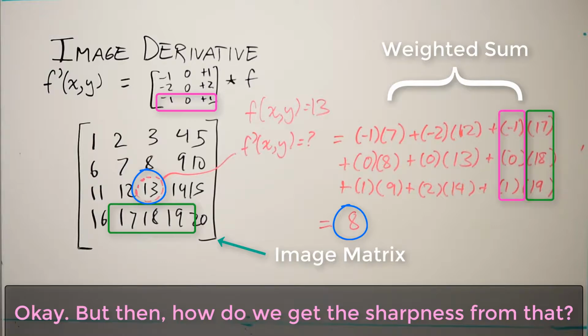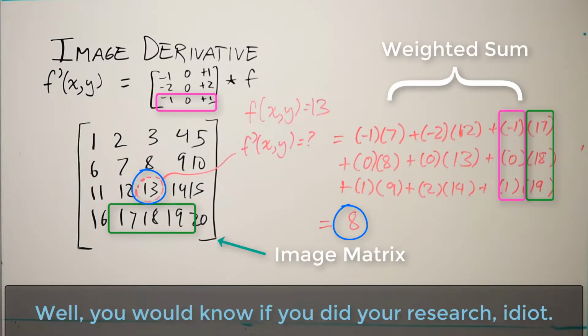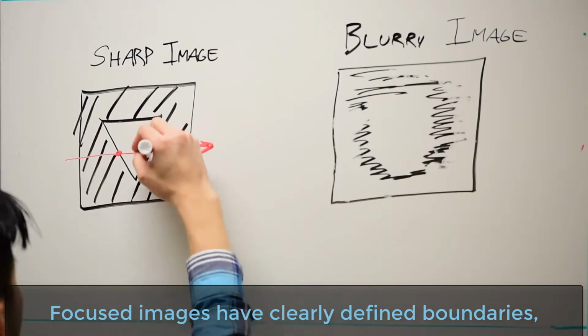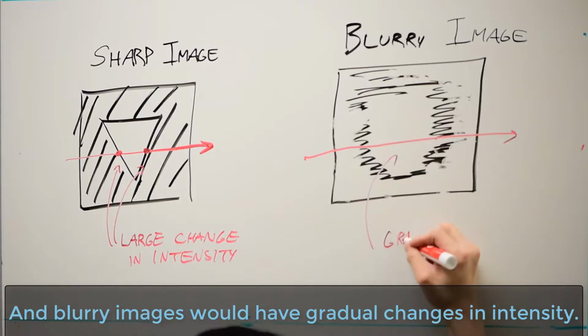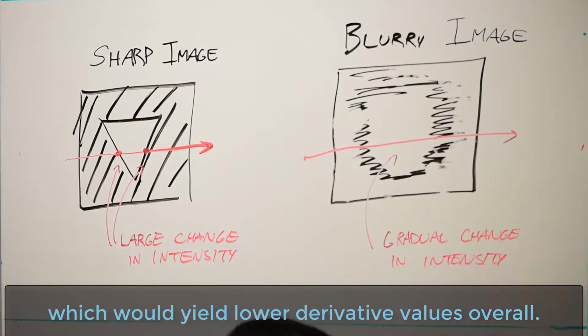Okay, but then how do we get the sharpness from that? Well, you would know if you did your research, idiot. Focused images have clearly defined boundaries, which creates a big change in intensity, and blurry images would have gradual changes in intensity, which would yield lower derivative values overall.